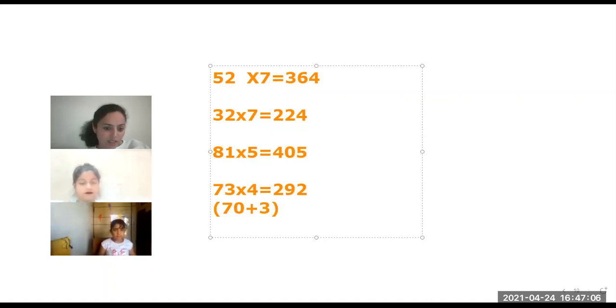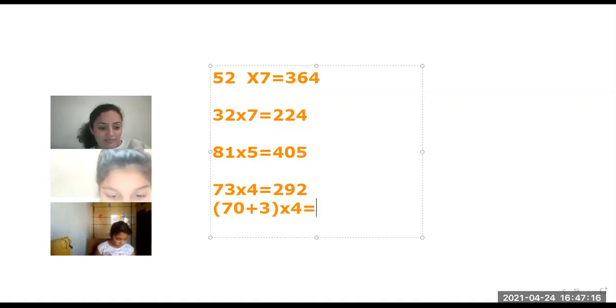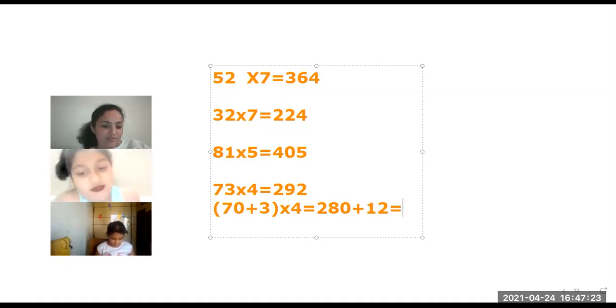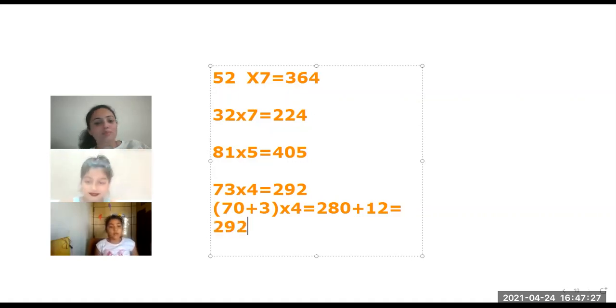Then you have to multiply with 4. 70 fours are 280, 3 fours are 12. 280 plus 12. 292. So the answer will become 292.